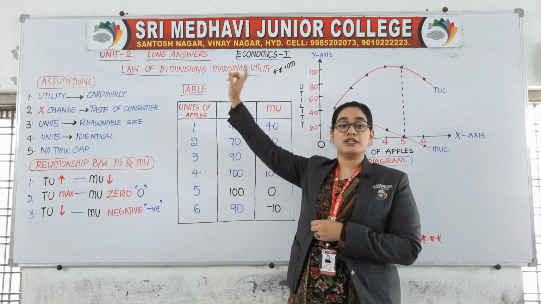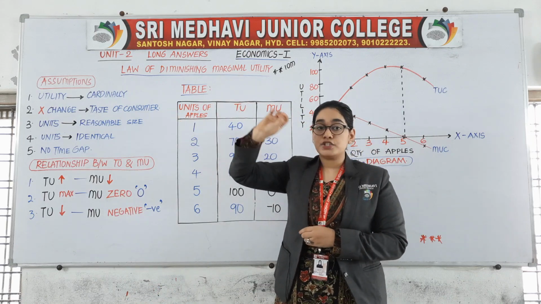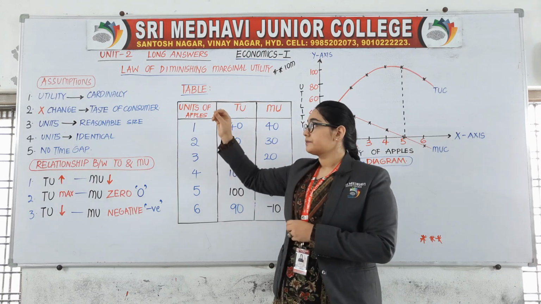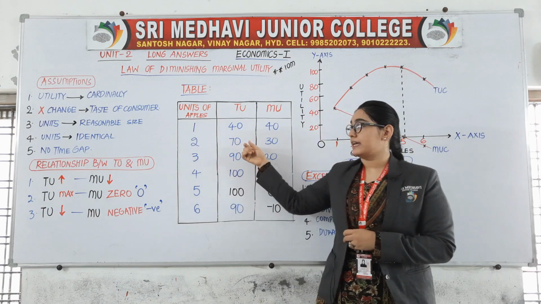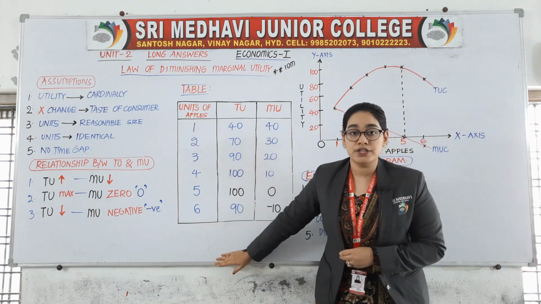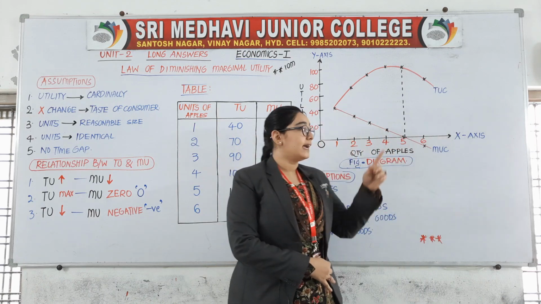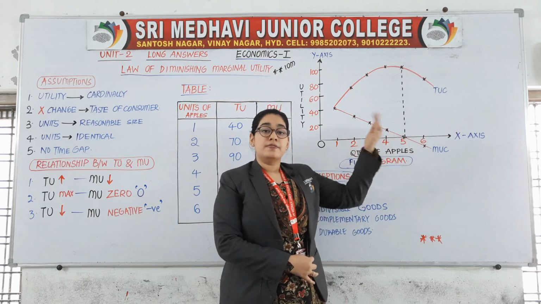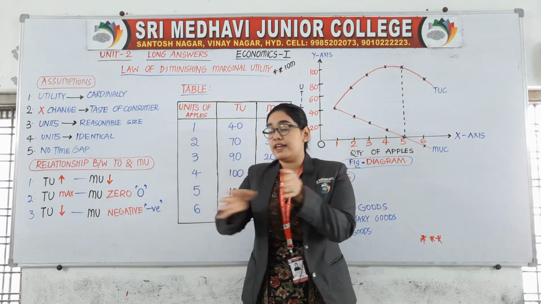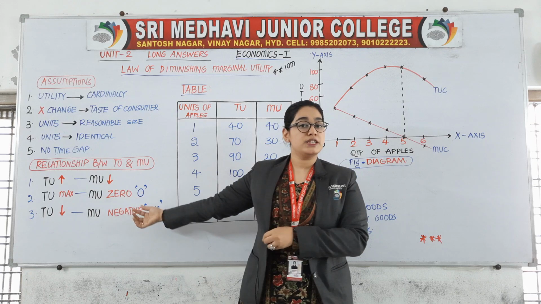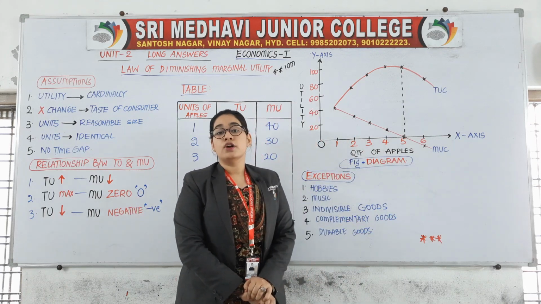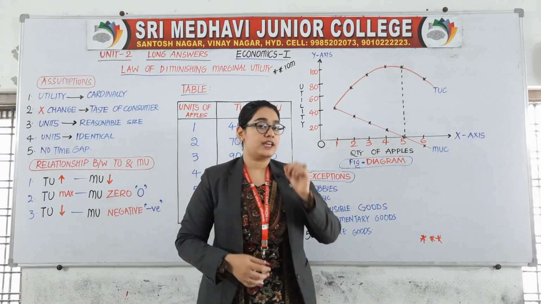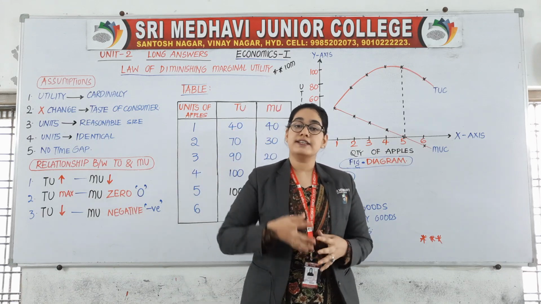First, you need to write the definition, the additional benefits which I said, then you have assumptions, then you need to draw the table, then table explanation, then you need to draw the diagram, then diagram explanation, then you need to write the relationship between TU and MU, and at last you need to write the exceptions. Hope you have understood each and every point which I have explained.